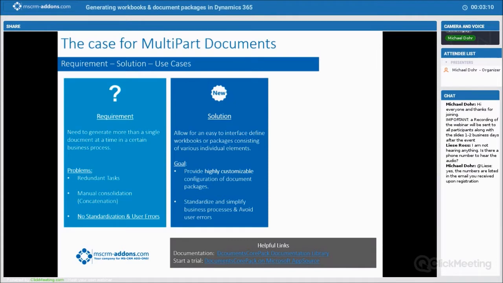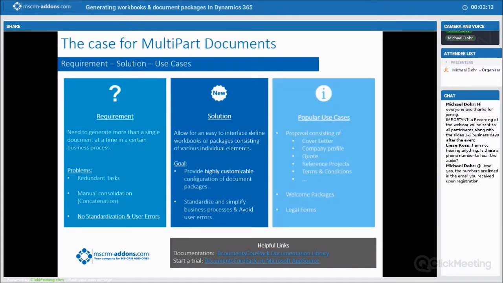So I want to talk a little bit about some of the popular use cases that we see for this. Most of the time, this consists of proposals. Proposals can consist of a lot of things: a cover letter, company profile, quotes, reference projects, terms and conditions. You may want to include a cover letter every time, or you may not. You want to put these documents together, but you may use some of them only some of the time. That can get confusing for people, knowing when to actually use those things or when to put them in there.